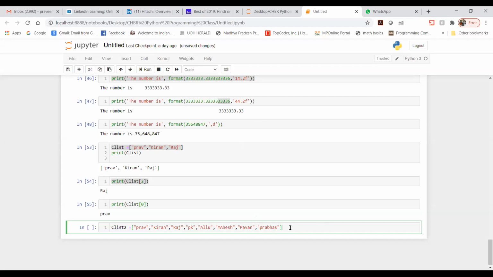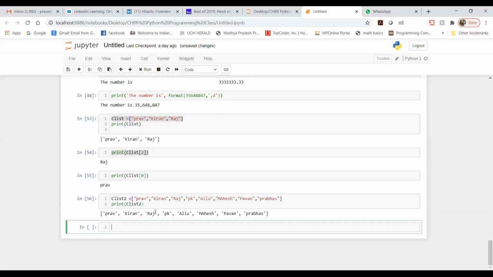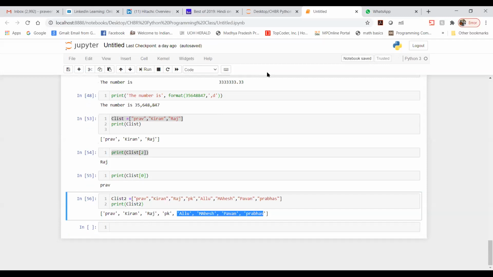So this is the list. Now I have created this. Let me print and see whether this list has something or not. Print C list 2. So you are getting everything in your list. Now I want to know all the actor names. Suppose I want these actors' names: Allu Arjun, Mahesh Babu, Pawan Kalyan, and Prabhas as well.